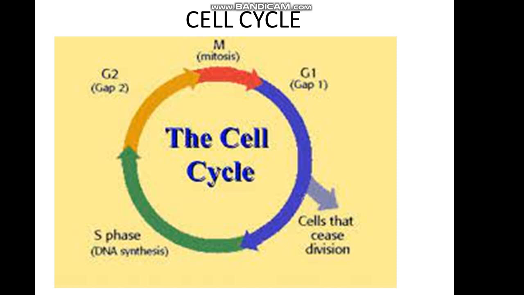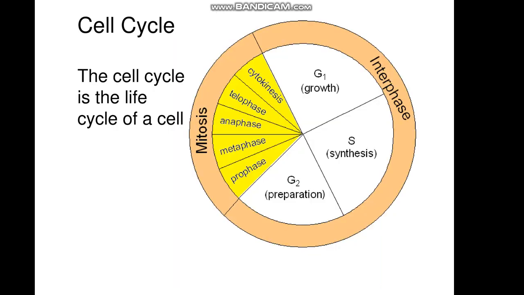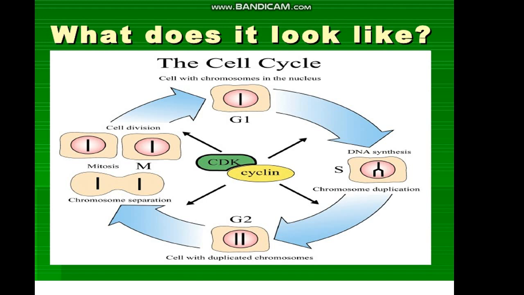To undergo such a mitosis or cell division, there are two types of stages. One is interphase and the second one is mitotic phase. 90% of the cell cycle is represented by the interphase and the remaining 10% is represented by the mitotic phase. So this series of events is collectively known as the cell cycle. The cell cycle looks like this, a pictorial diagram.